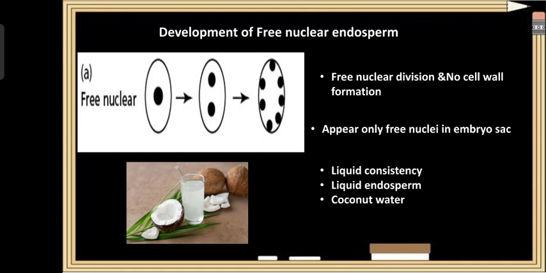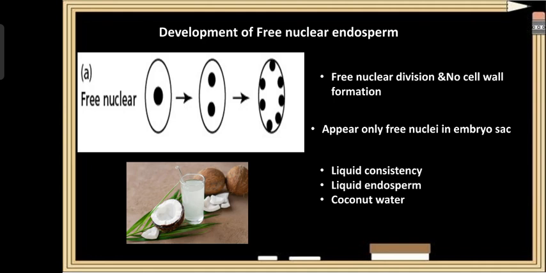Now we will again have a glance at the development of the free nuclear endosperm. After fertilization, the primary endosperm nucleus in the embryo sac undergoes repeated mitotic division, and only the nucleus divides. Once the nucleus divides, there is no cell wall formation. Thus the nuclei produced appear freely in the embryo sac. These free nuclei have a liquid consistency and this is called the liquid endosperm. The best example is coconut water.